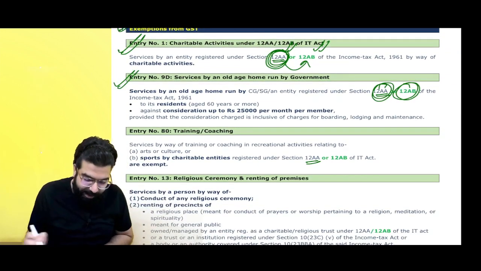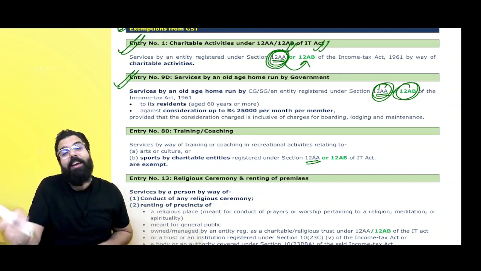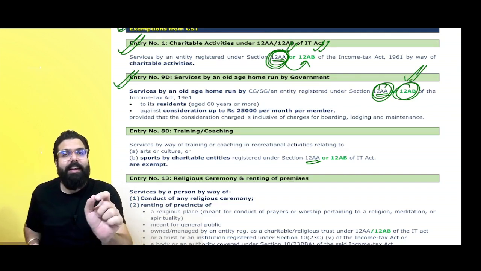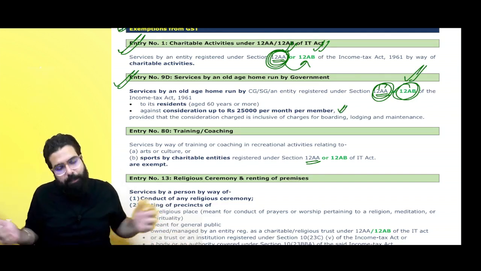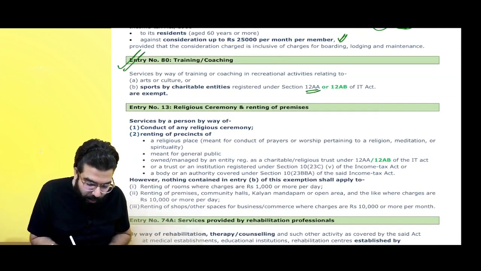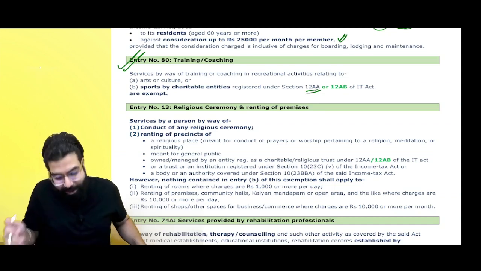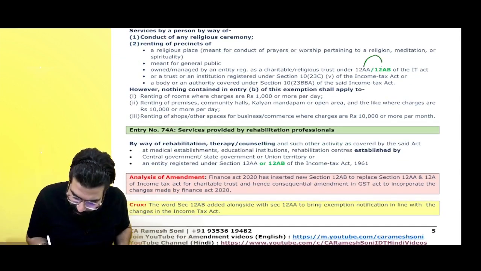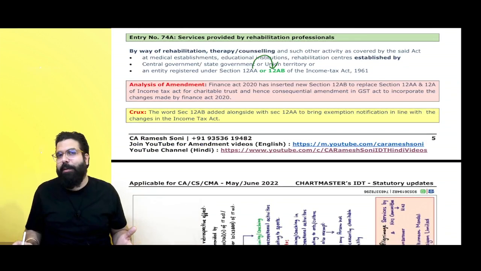Sir, if there is an entity which is running an old age home which was registered under 12AA, if the entity is registered under 12AB also, and they are charging up to 25,000 per member per month, then it shall be exempted. Yes, sir. Training or coaching in sports, if it is given by a charitable institution which is registered under 12AA, the word 12AB has been added. That's all. Wherever 12AA was there, the word 12AB has been added.